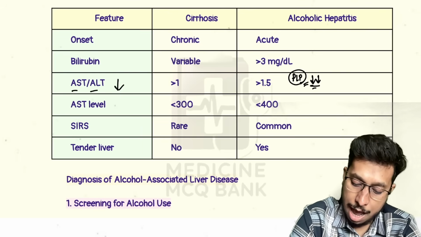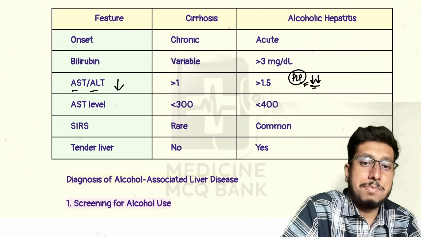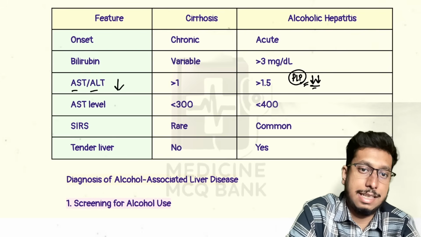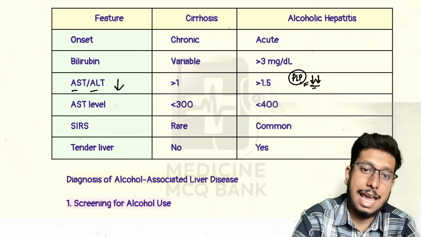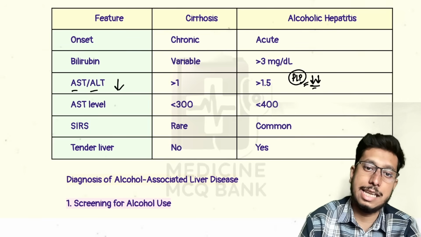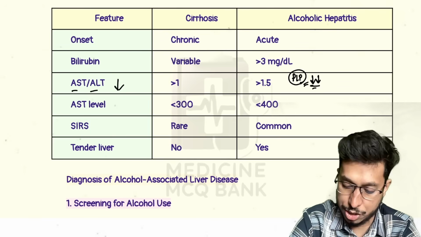This is point number one. Another point is that in alcoholic hepatitis, mitochondrial injury is seen. AST resides more in the mitochondria, ALT resides in the cytosol. Due to this mitochondrial injury, AST is also released into the circulation. Okay.